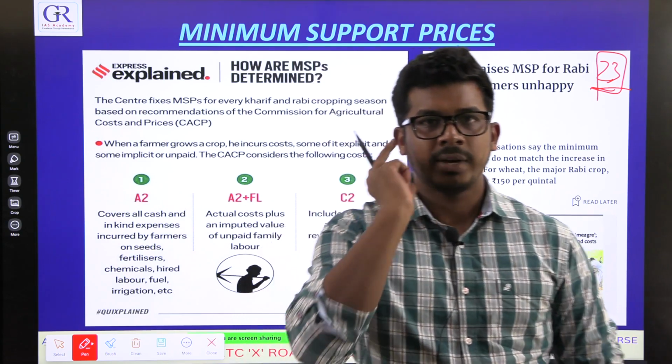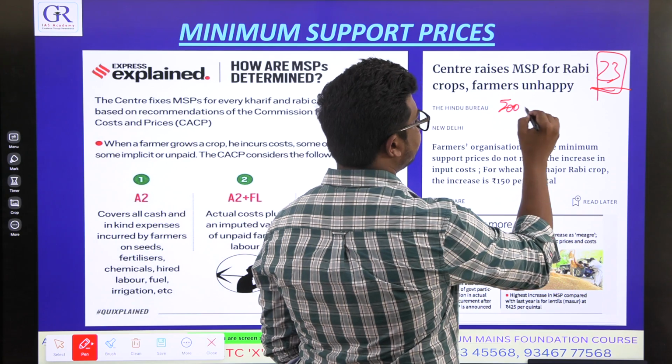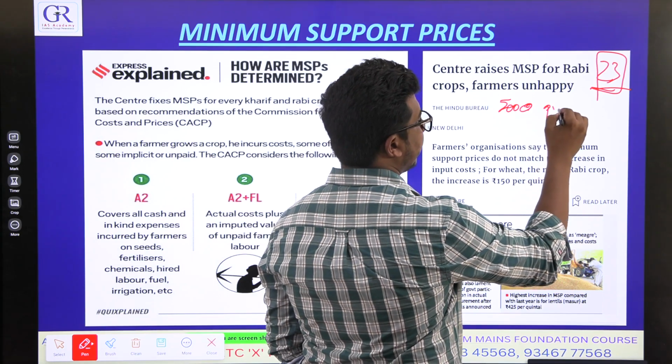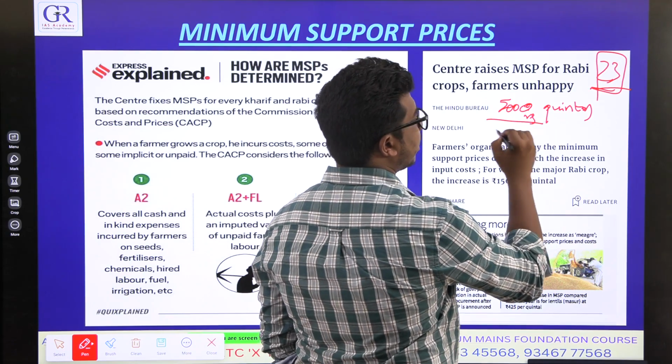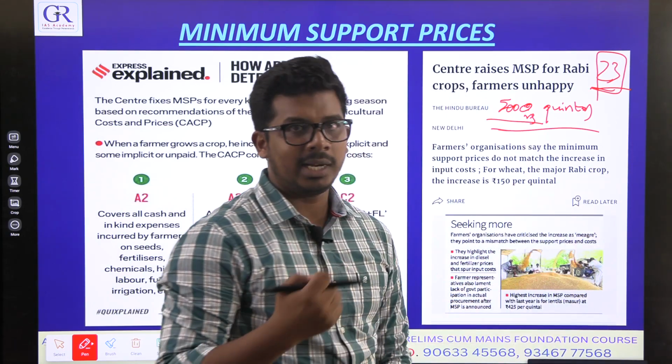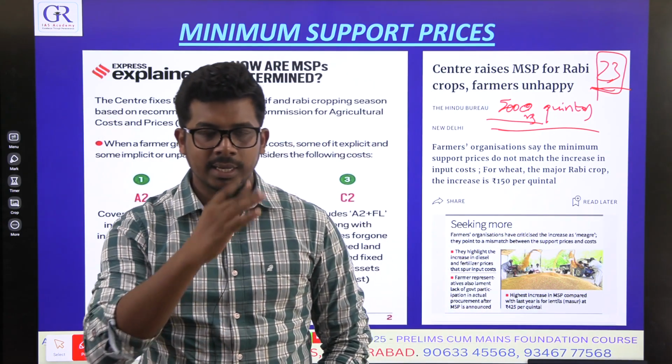Let's say the government has announced 5,000 per quintal for the Kharif season, just for example. So the farmer will cultivate for the Kharif season.